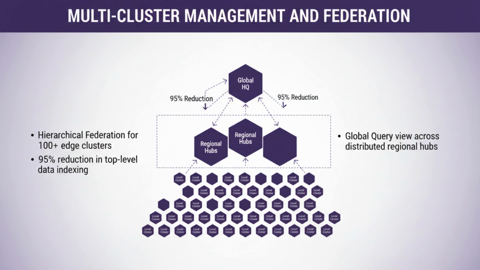Using tools like Thanos or Cortex, we can provide a global query view that allows an architect to see the average CPU across 1,000 nodes in Tokyo, while the actual data remains distributed. This architecture ensures high availability. Even if the global hub goes down, local clusters continue to monitor and self-heal independently.